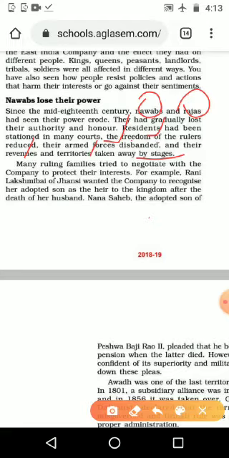Then many ruling families tried to negotiate with the company to protect their interests. So what is happening? The Nawabs and Rajas understood that their power was going to finish, as the East India Company was taking it. So they tried to negotiate with the company. For what? To protect their interests, because they wanted to keep revenue, authority, and honor.